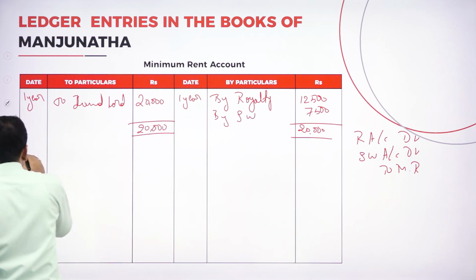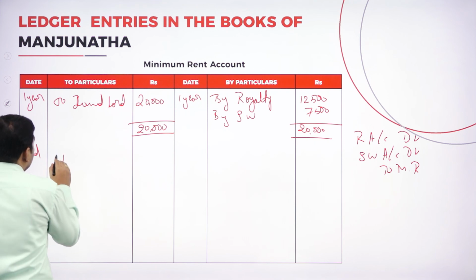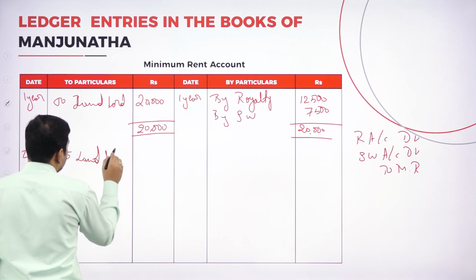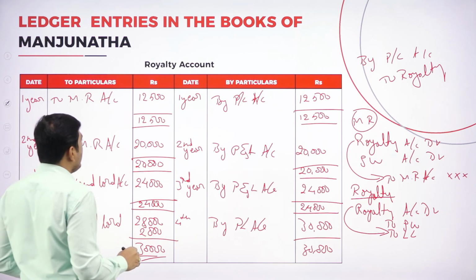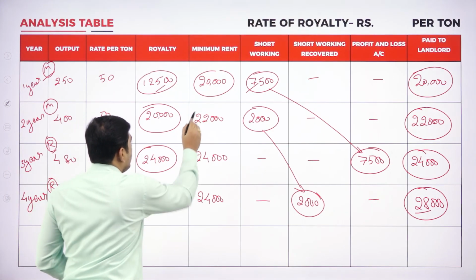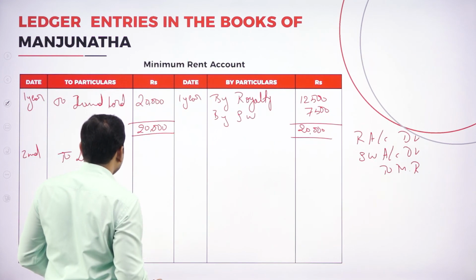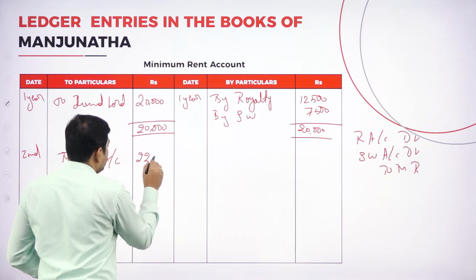Again for second year, to landlord account. What is the minimum rent we are paying here? We are paying minimum rent of 22,000, and 2,000 rupees is the short working. So 22,000.